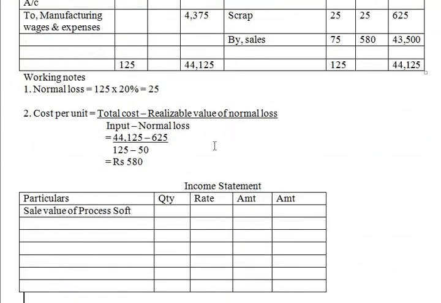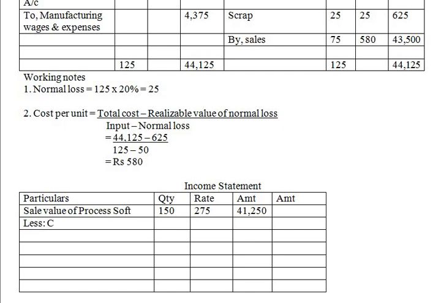So quantity is 150 and the rate is 275 and the amount is 41,250.